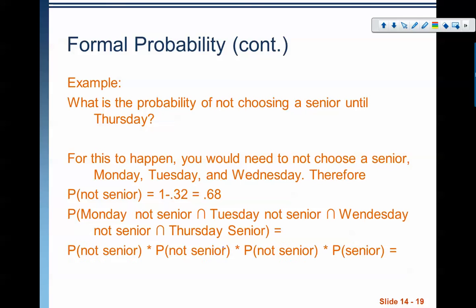So I'm using the multiplication rule to solve this. Not senior, not senior, not senior, senior, which is 0.68 times 0.68 times 0.68 times 0.32, which is 0.101. So again, notice the logic that we had to do with these independent events, right? We used a combination of the complement rule and the multiplication rule. I had to go not senior, not senior, not senior, senior: 0.68 times 0.68 times 0.68 times 0.32.